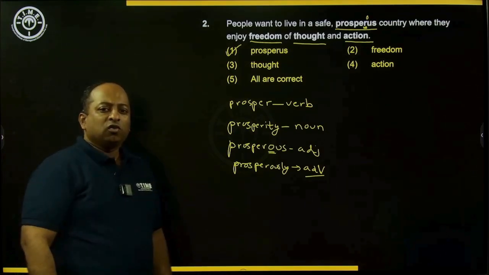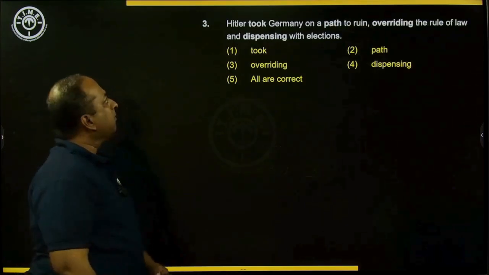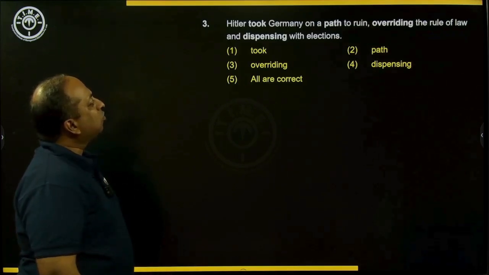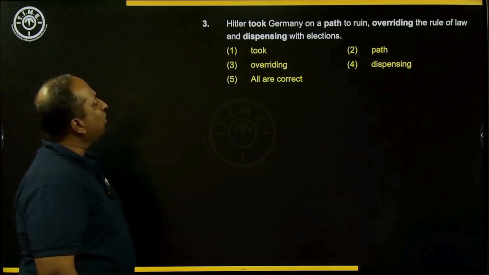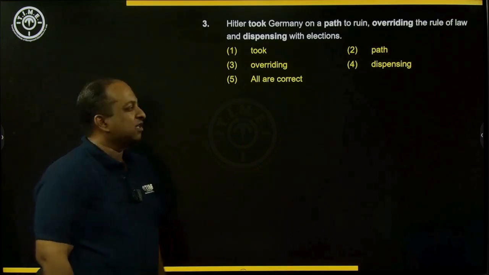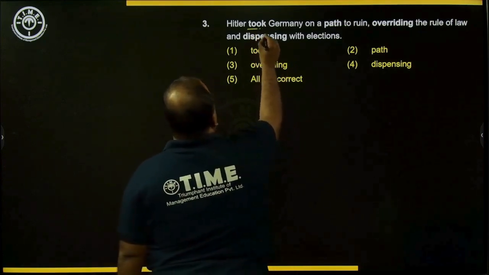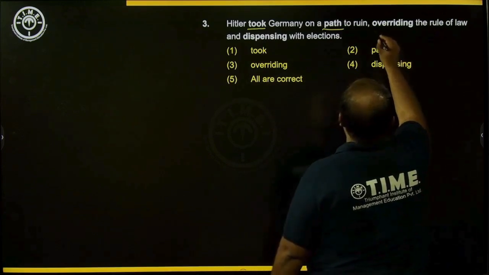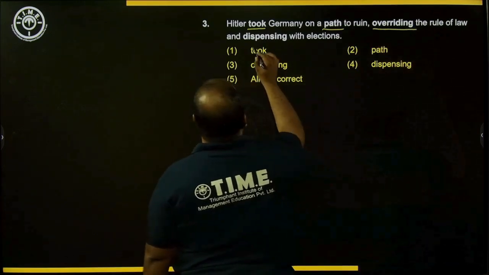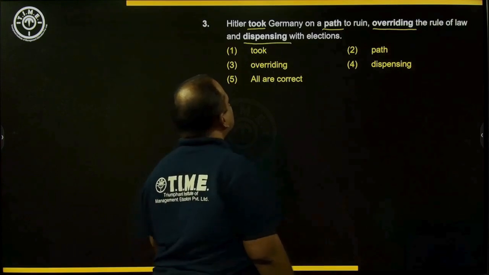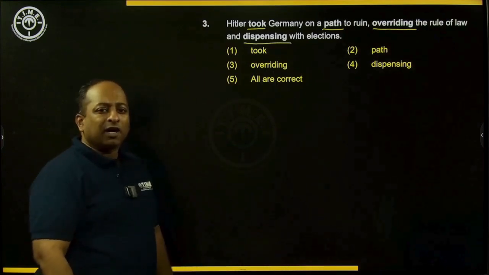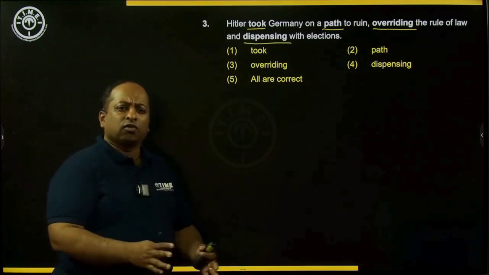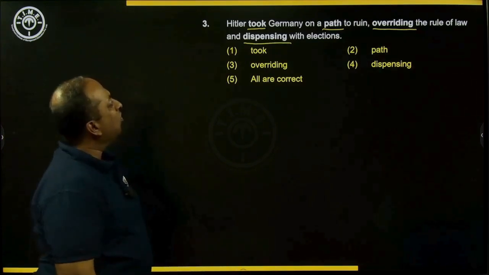Now let's move on to question number 3. Hitler took Germany on a path to ruin, overriding the rule of law and dispensing with elections. So here we have the word took, the word path, the word overriding, and the word dispensing. Took is the past tense of take. You have the word path, which here means a route, a way to go.